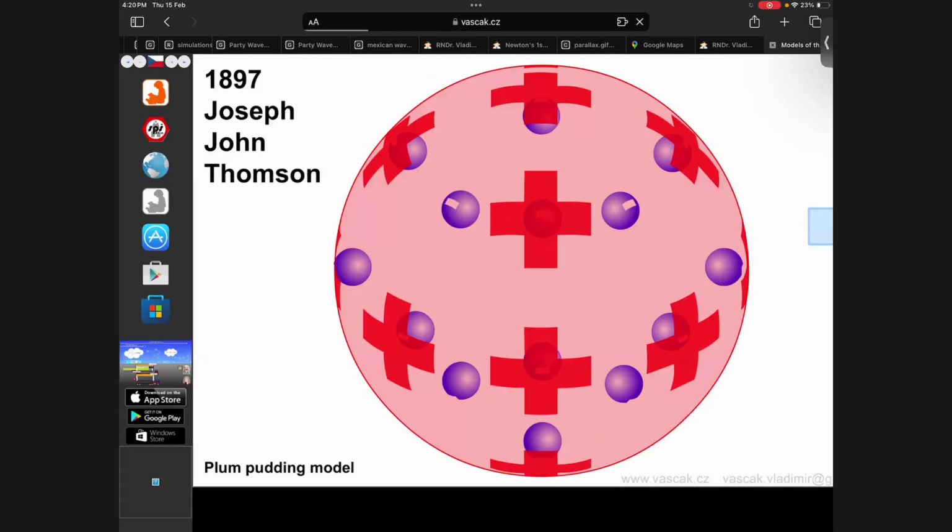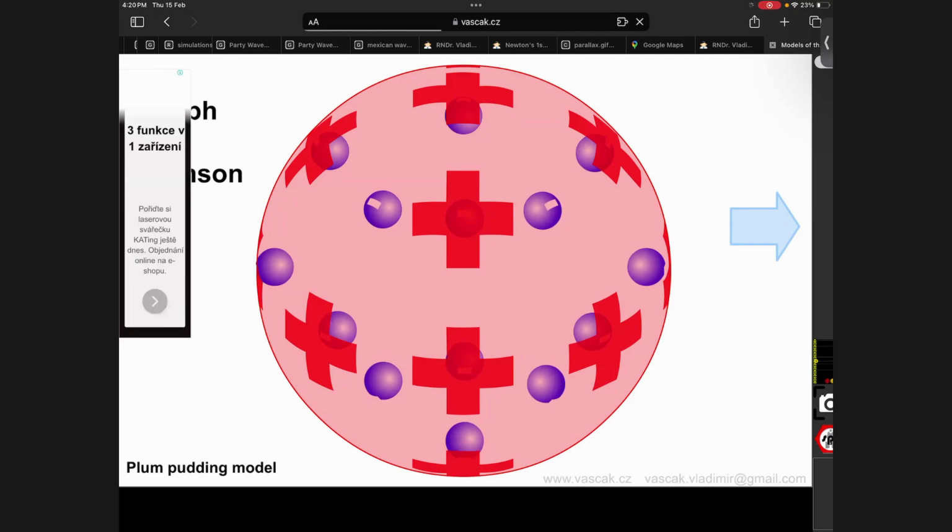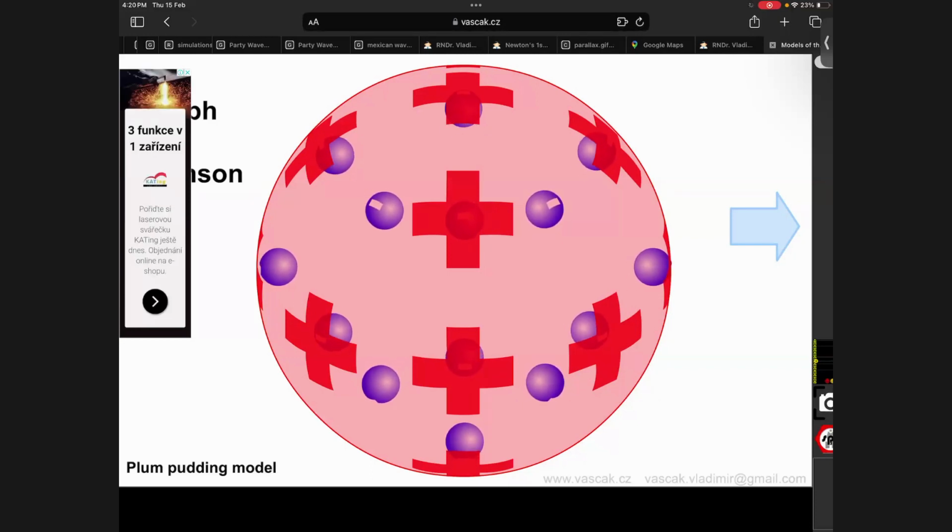Here you'll see that the electrons keep vibrating, because we figured out electrons have energy, but we didn't know how the energy manifested. So we eventually found out the electrons were actually vibrating within the positive structure. It was a wrong model, by the way, but there are some things that were right. For example, the total charge was 0, the proton is bigger, the electron is smaller, and the electrons were scattered around. These are all right. And the electrons also had energy in them, shown through the vibration.